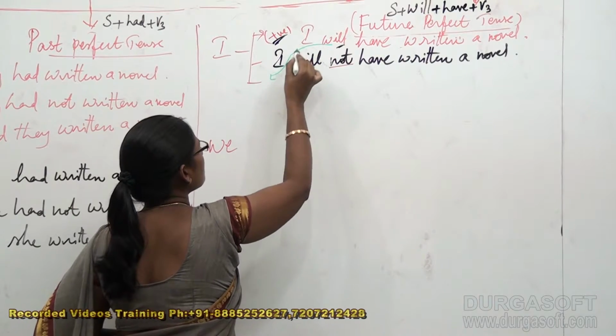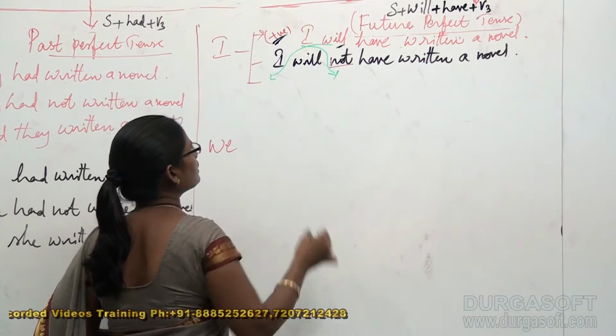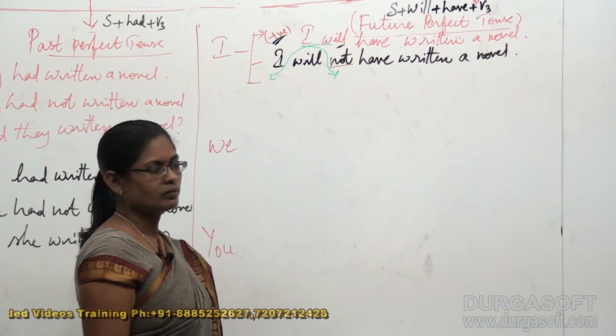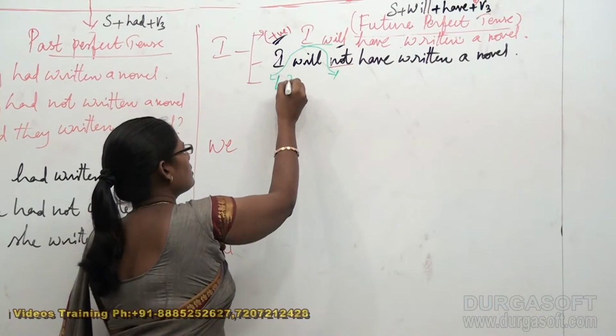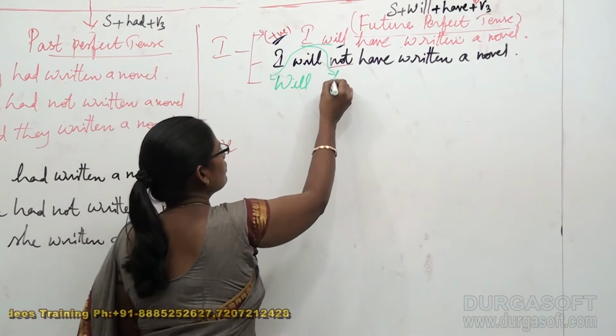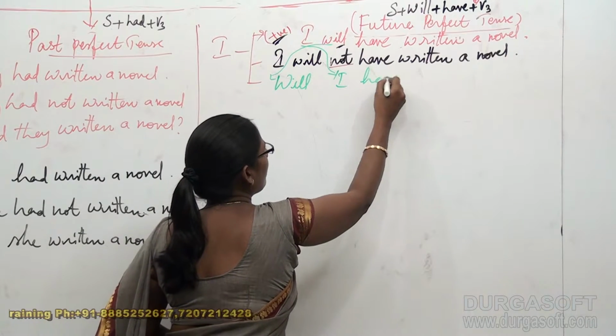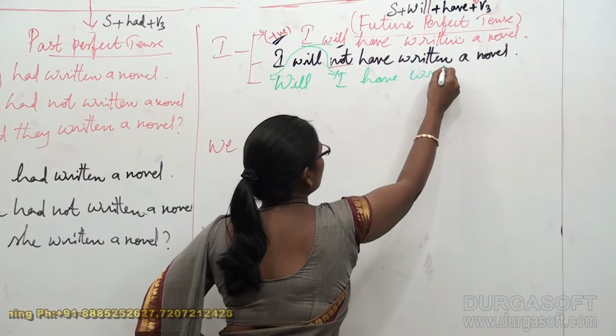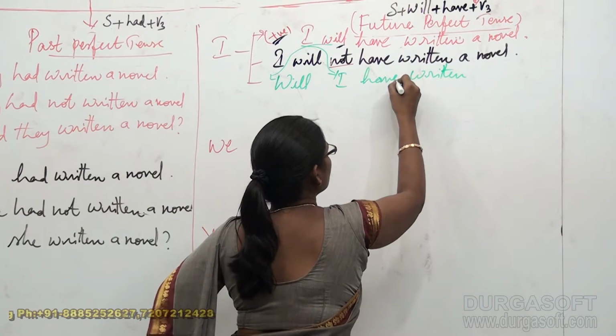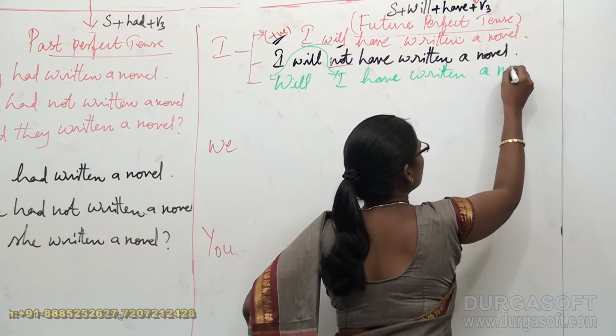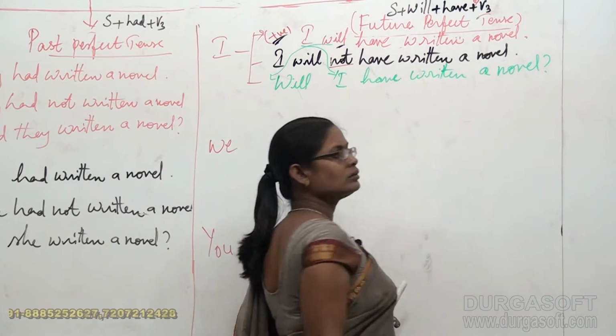Right. Now, how can we convert the given positive sentence into a question? It's also quite the same. Just interchange the places of I and will. You write like this: Will I have written a novel?